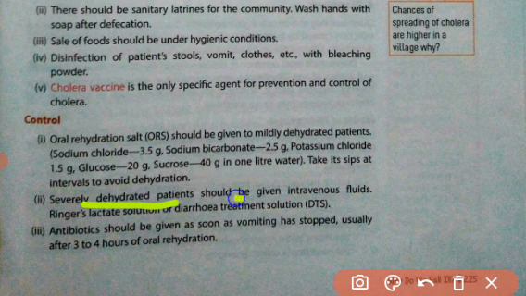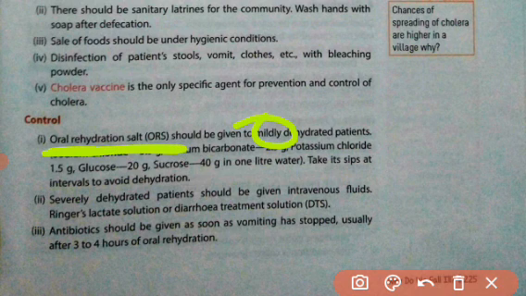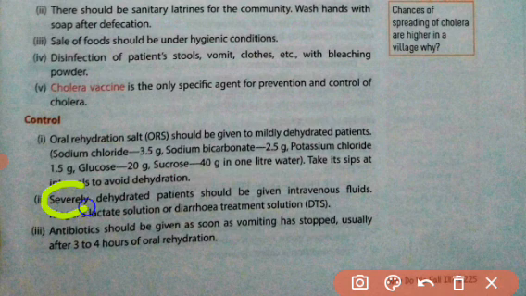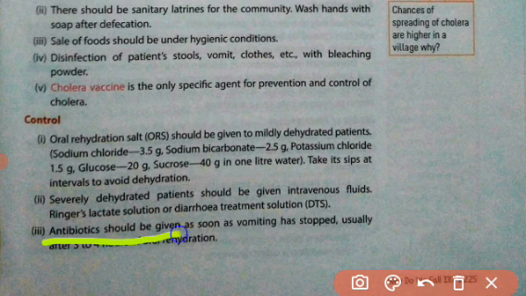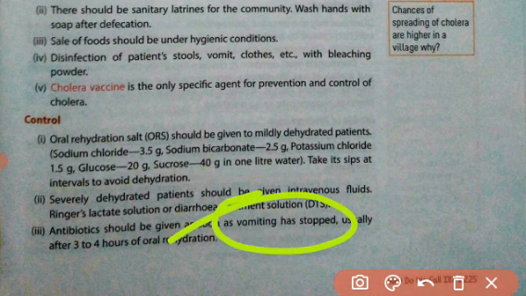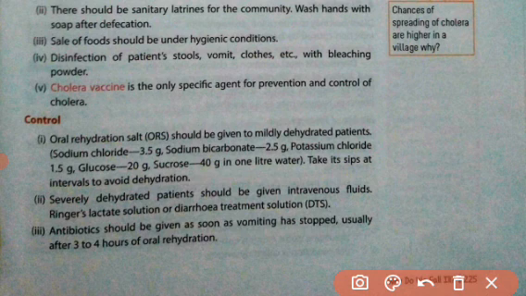Now, a severely dehydrated patient should be given intravenous fluid. If the person is dehydrated mildly, ORS solution can be used. But if there is severe dehydration, at that time intravenous fluid should be given. The fluid should be given via the blood. Antibiotics should be given as soon as vomiting has stopped. When the vomiting has stopped, antibiotics should be given to kill the bacteria in the body of that person, and antibiotics should be given after 3 to 4 hours of oral rehydration. So this is all about cholera.